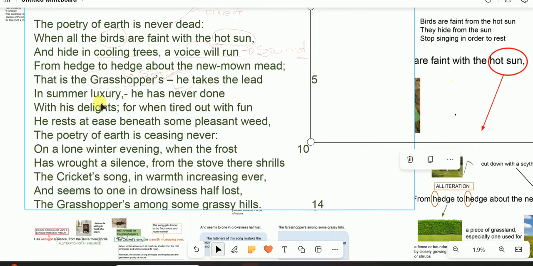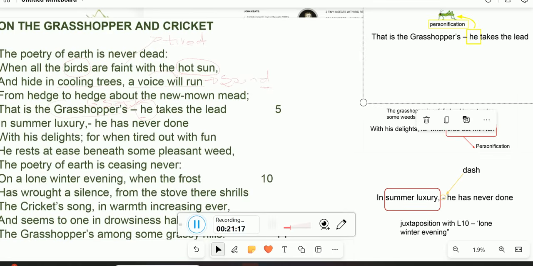And then in summer luxury, he has never done with his delight. For when tired out of fun, he rests at ease beneath some pleasant weed. Now let us unpack these two lines. And then when you say that you take delight, it's still personification. And then in summer luxury has never done, juxtaposition for winter that you are going to read about. And then the grasshopper indeed takes the lead, like he is in charge, and he delights himself with his delight in summer luxury.